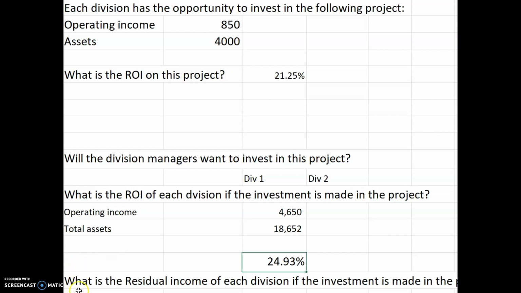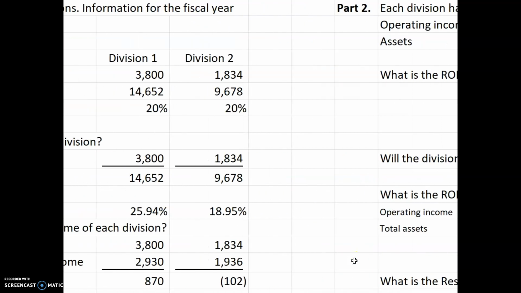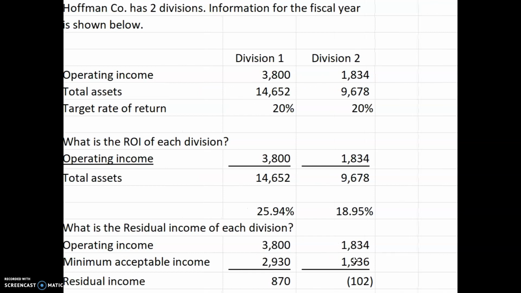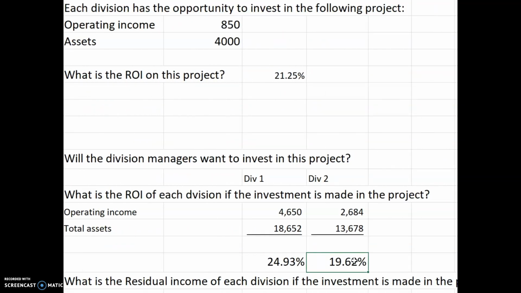Division 2, we know will want to take it because now Division 2 will have operating income of $26.84. The assets will go up to $13,678. And so the ROI for Division 2 is now going to be 19.62. So this brought them even closer to their target ROI because previously their ROI was 18.95. So this got them closer to the target.